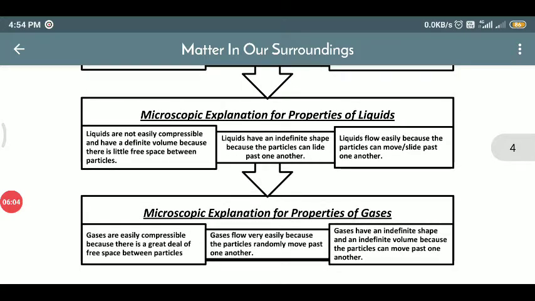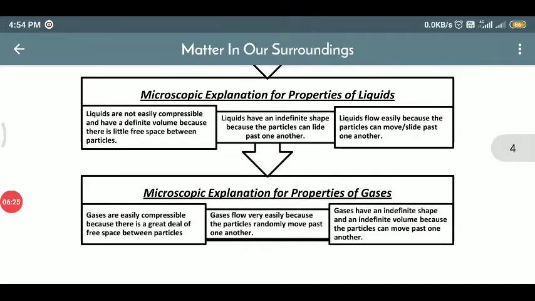Now for liquid, the microscopic explanation for the properties of liquid. Liquids are not easily compressible and have definite volume because there is little free space between the particles. Liquids have an indefinite shape because the particles can slide past one another.